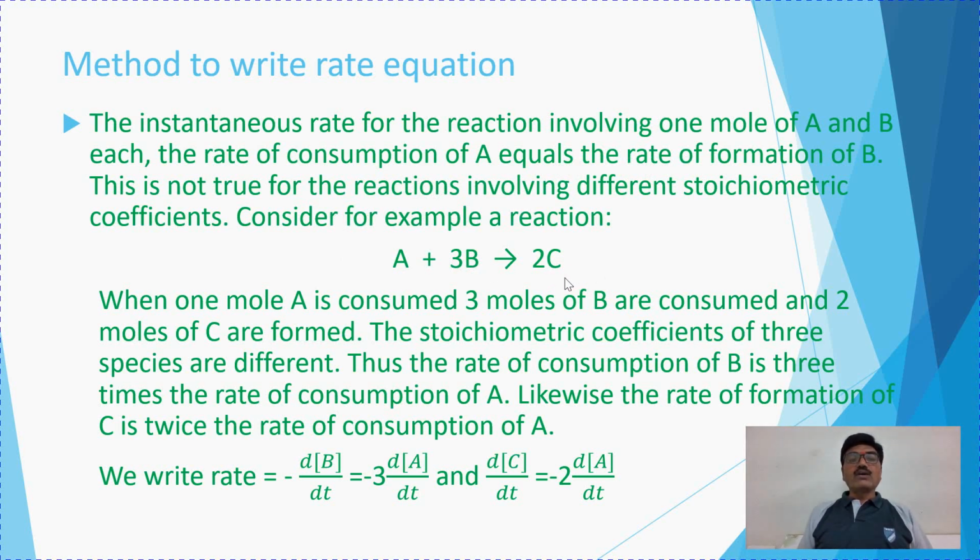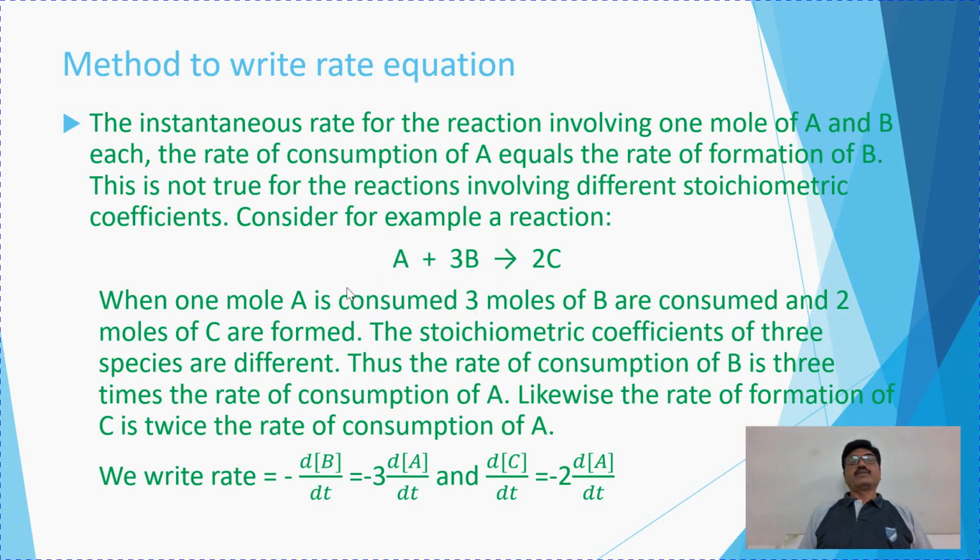So see how the instantaneous rate can be written for this reaction. When 1 mole of A is consumed, 3 moles of B are consumed, and 2 moles of C are formed.